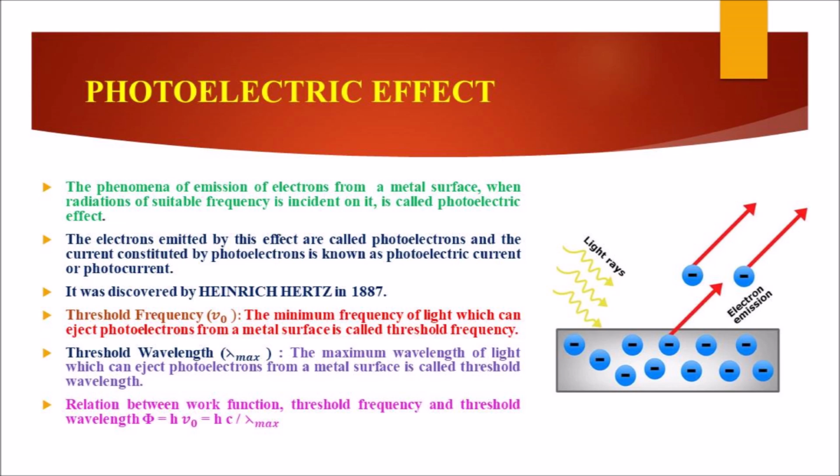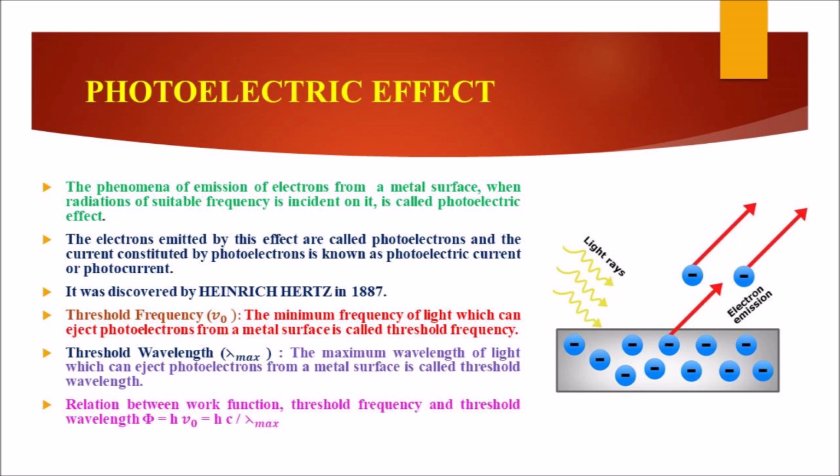These electrons emitted by this effect are called photoelectrons, and the current constituted by photoelectrons is known as photoelectric current or photocurrent. It was discovered by Heinrich Hertz in 1887 during his electromagnetic waves experiment.